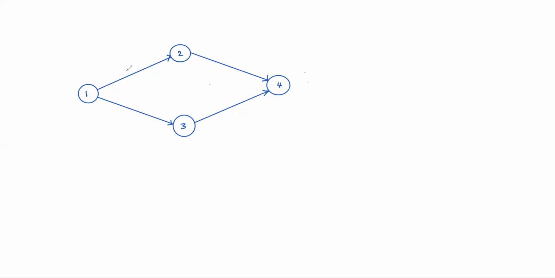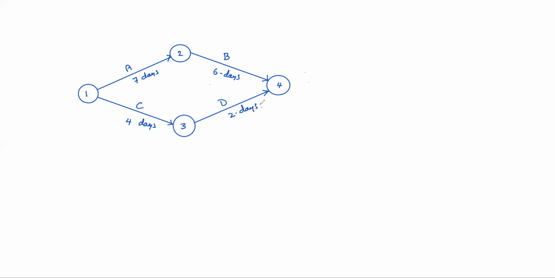Here also A activity, some 7 days, B activity 6 days, C activity 4 days, D activity 2 days. See, like this. This is also a network.